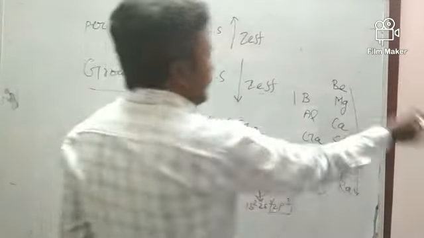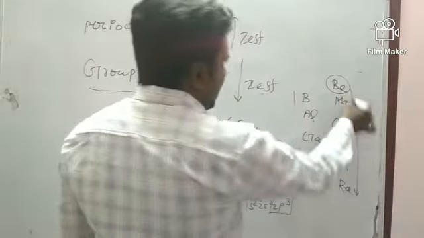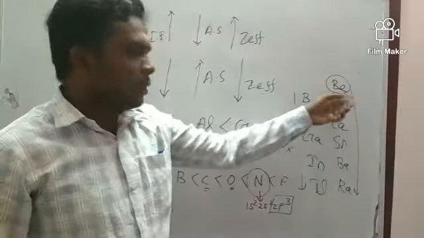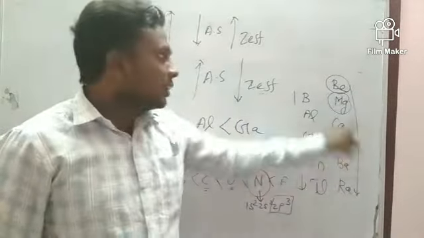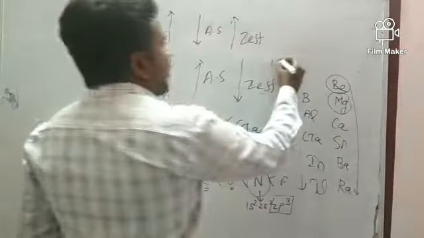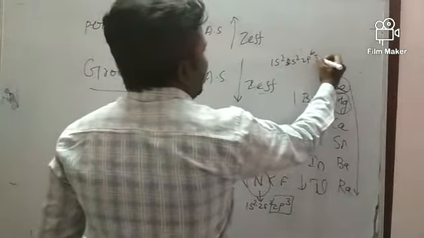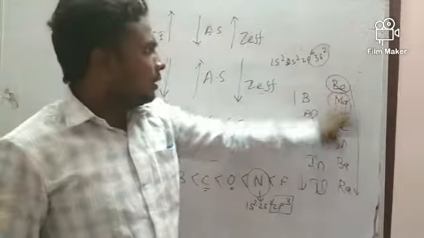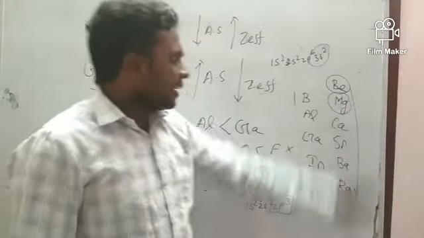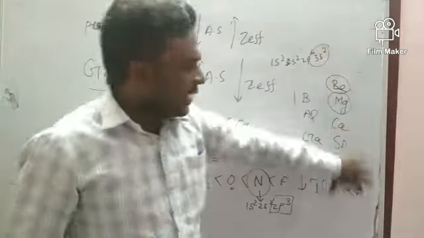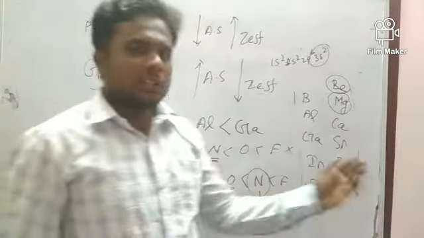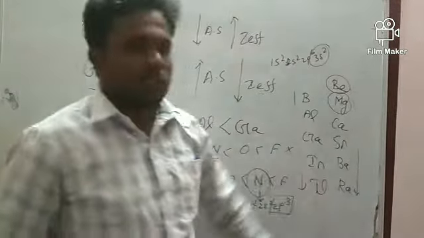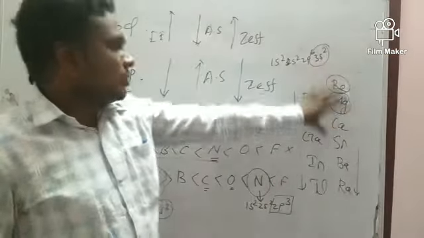But here, if we look at beryllium and then magnesium, the energy is very high, and the difference is very large. The energy then decreases gradually. Because the electronic configuration of magnesium, we know, is 1s2, 2s2, 2p6, 3s2. See here, the s orbital is completely filled. So when you compare the ionization energy of the second group elements with other s block elements, like the first group or third group or fourth group, it will have more ionization energy because it has fully filled s orbitals. So this is the reason.